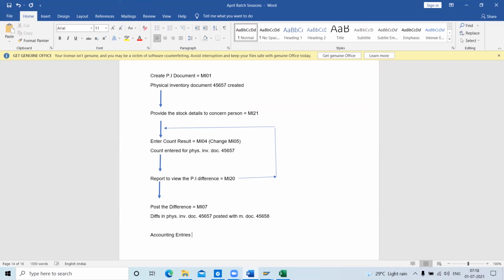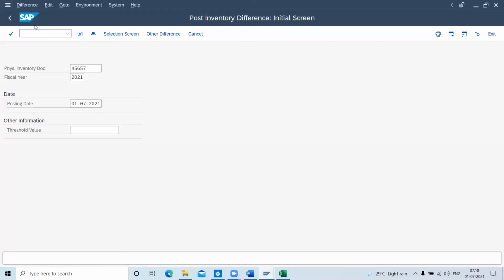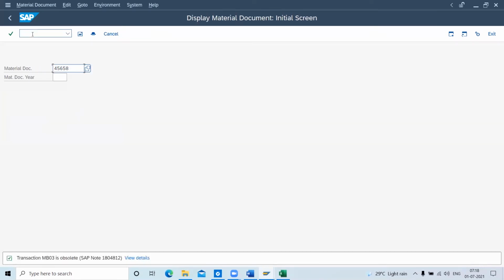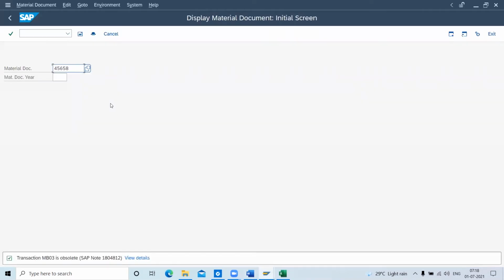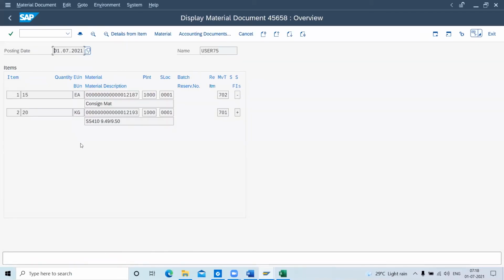To see the accounting entries, we have the code MB03. Let me go directly to MB03. Here we can see the document which came as 45658, because 45658 stands for the difference quantity. The accounting entries are generated only for this. For the others, the stock was cleared. Let me enter this material document here.